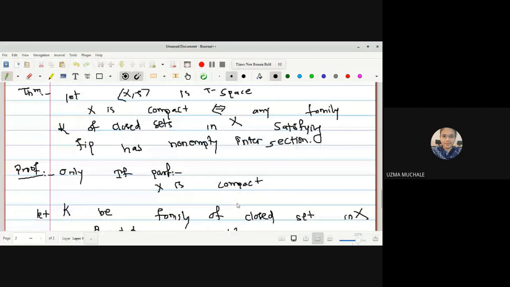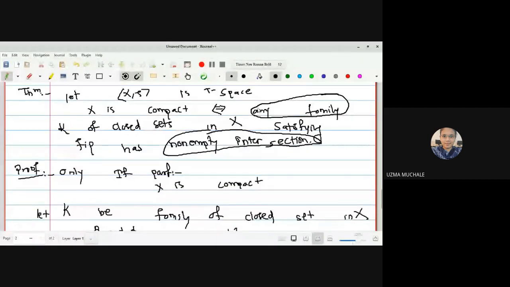Read the statements carefully because the finite intersection property is given to us, but we have to prove that any family has a non-empty intersection. We should concentrate on this statement. Any family has non-empty intersection. This is given to us: it has a finite intersection.